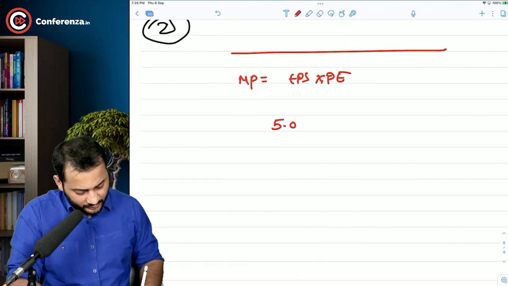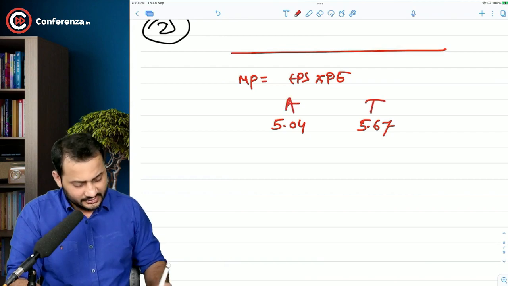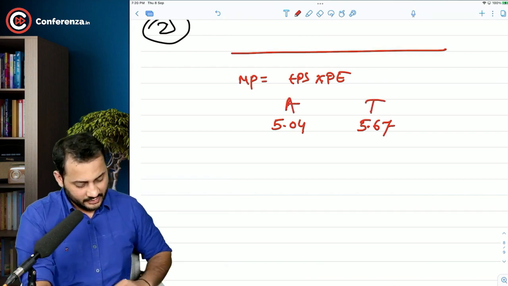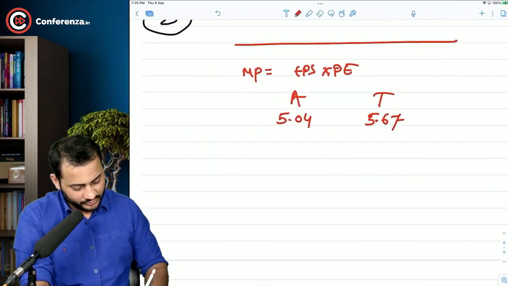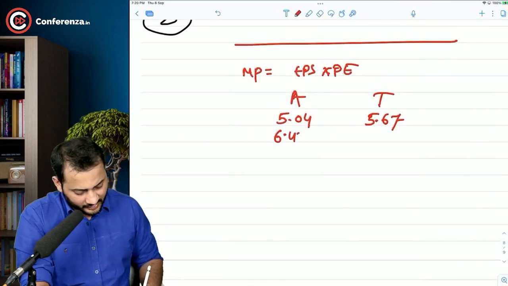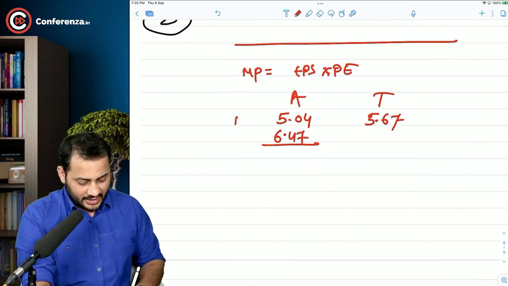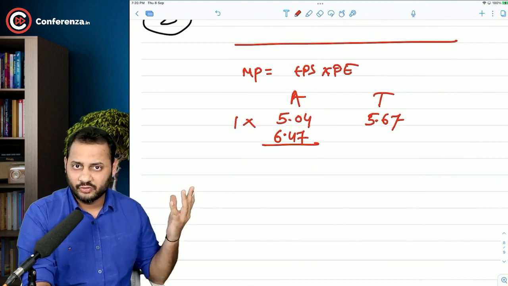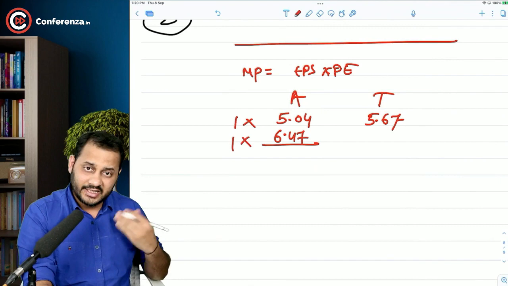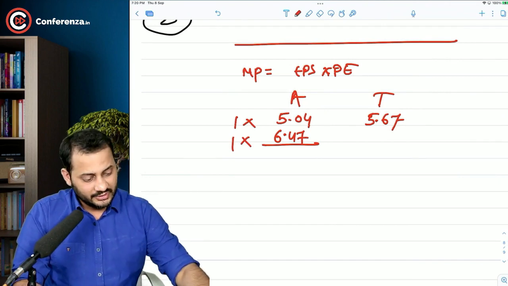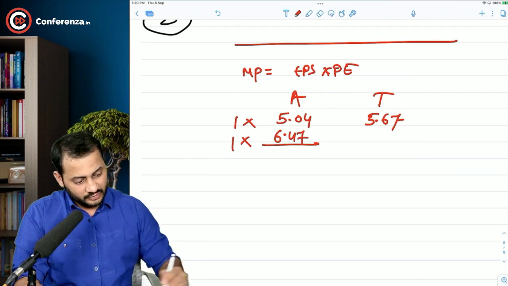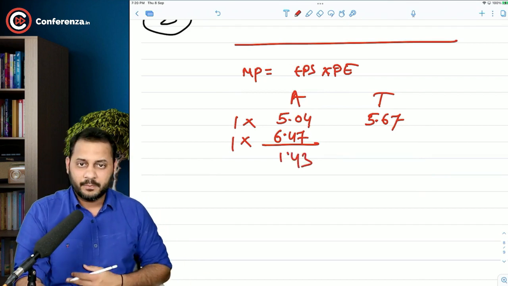Understand. 5.04, 5.67. This is acquirer, this is target. Now the market price of the merged entity is 6.47. So for acquirer, it's very simple. They had one share worth 5.04 earlier. Now they have the same share, but the market price of that share has increased. So there is a gain to them of 1.43 rupees.